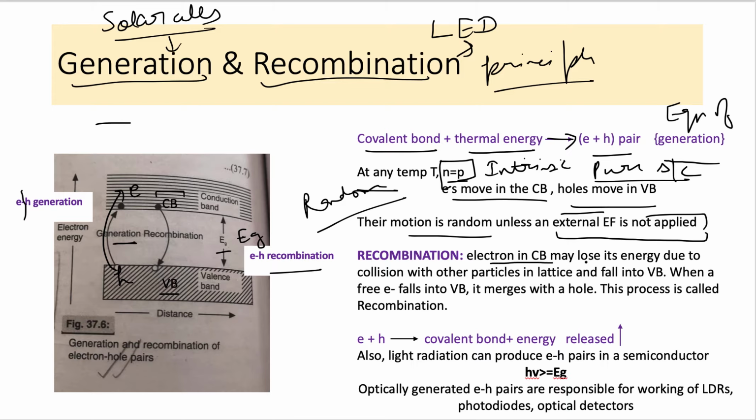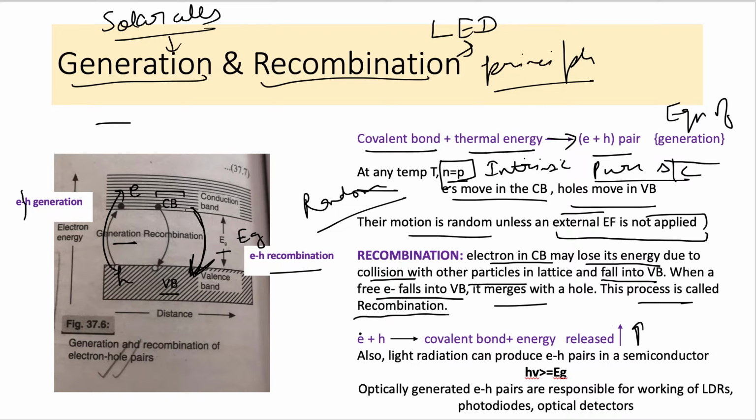So an electron in the conduction band may lose its energy due to collision with other particles in the lattice and fall back into the valence band. This is, like, you can see this arrow coming back to the valence band. And whenever a free electron falls back into the valence band, it merges with the hole. They are occupying again the same vacant position, and this particular process is called recombination, coming back to the valence band. So obviously whatever energy was absorbed for going to the conduction band is released when they come back to the valence band.